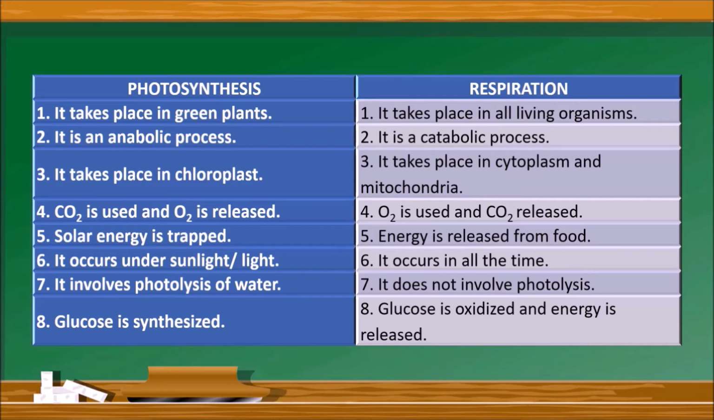catabolic process which refers that a substance is oxidized or decomposed into inorganic molecules. An organic molecule is decomposed into inorganic molecules. That is catabolic process. The photosynthesis takes place in chloroplast, whereas respiration takes place in cytoplasm and mitochondria. Otherwise, you can also write that chloroplast is involved in photosynthesis, the cell organelle which is involved in respiration is mitochondria. In photosynthesis, carbon dioxide is utilized and oxygen is released.